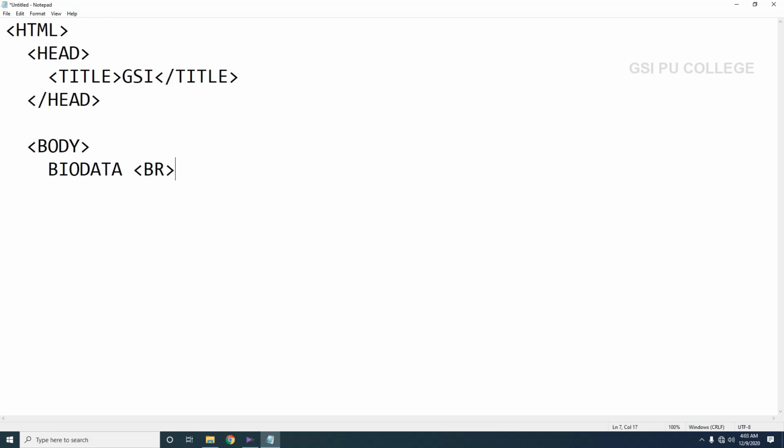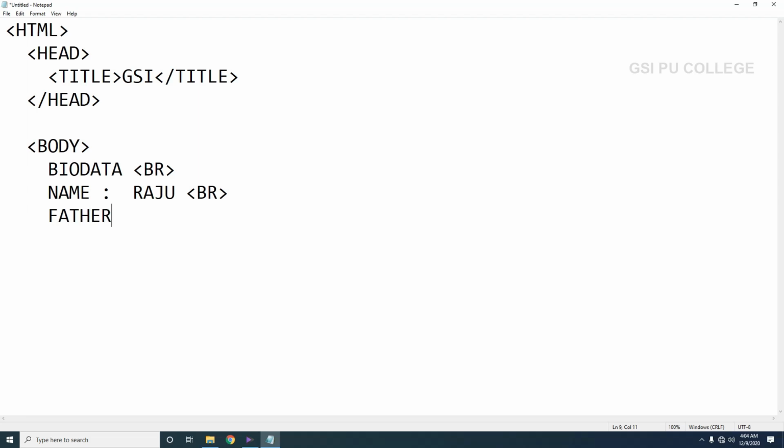The control goes to the next line, or the content will be displayed in the next line. So after the BR tag we have to write name. For example, I can write one name, Raju. Again after this we have to make use of the BR tag.